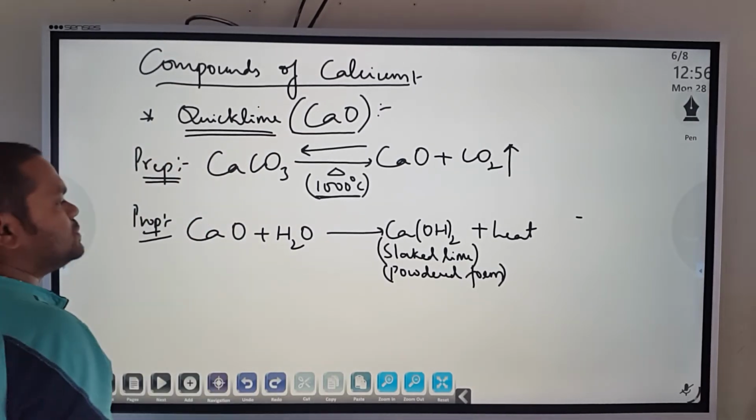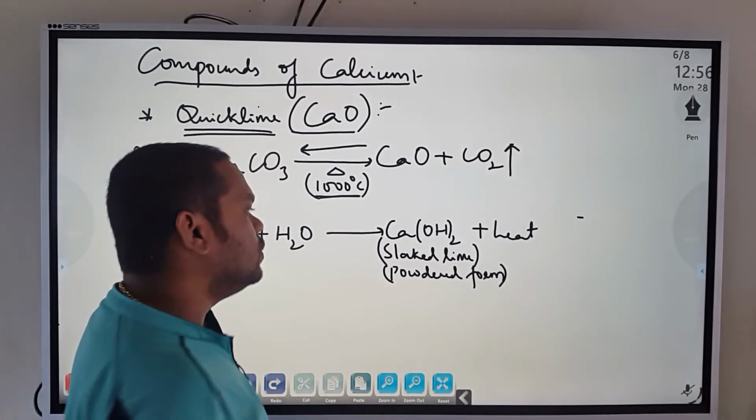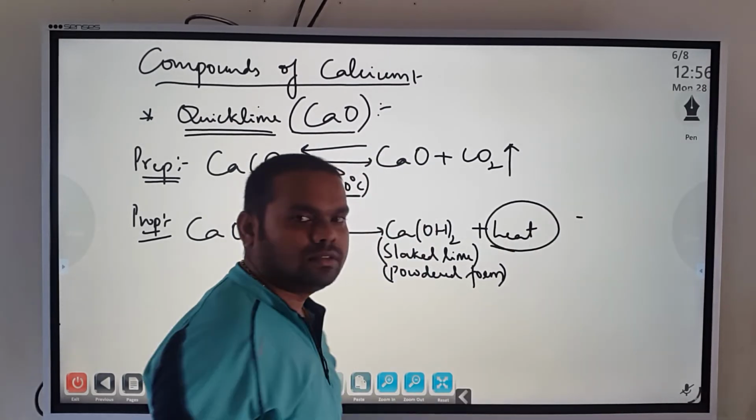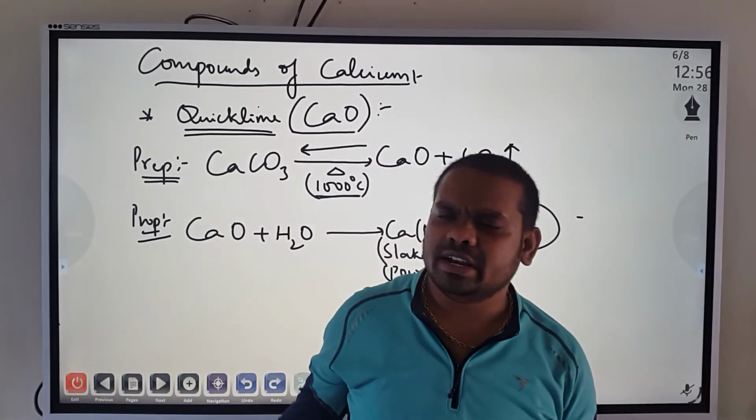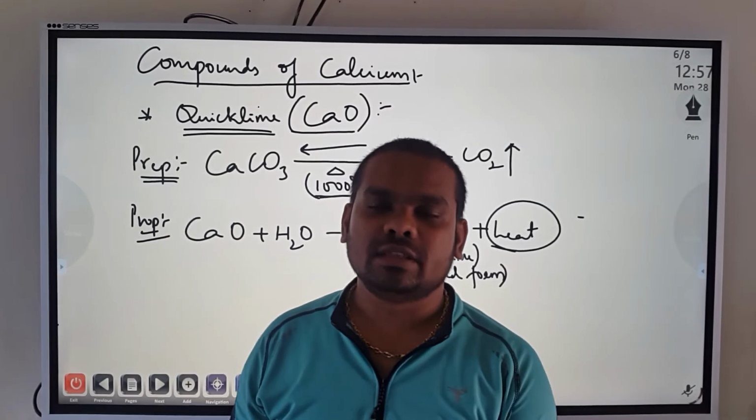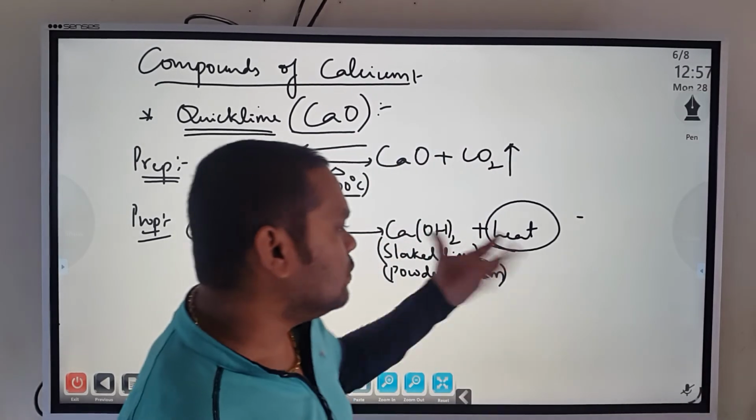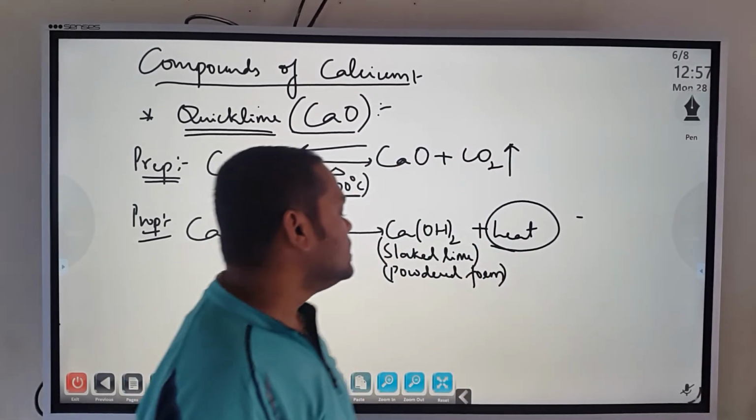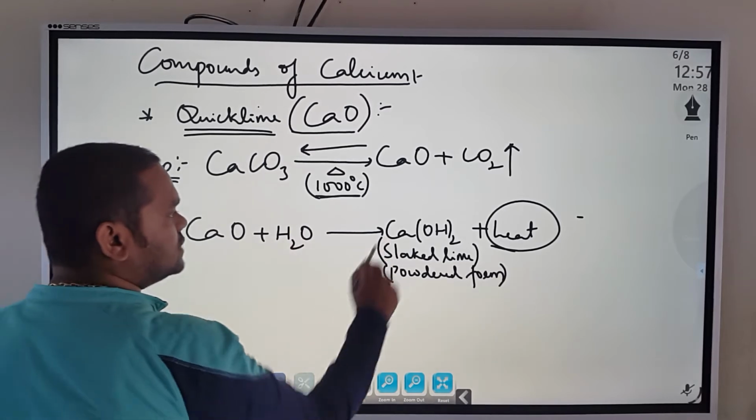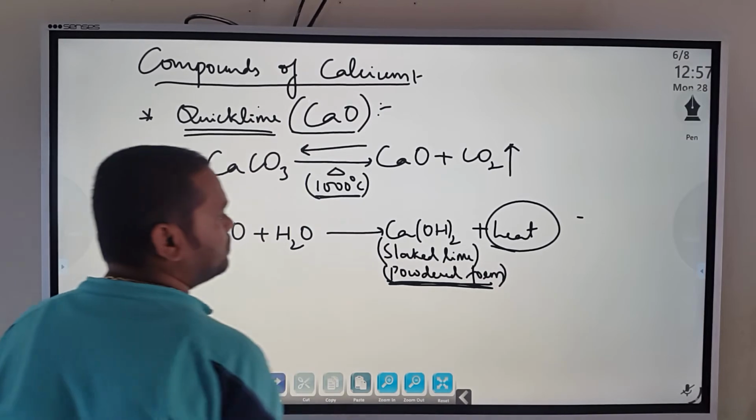Now coming back to its properties. Calcium oxide on treating with water, just now we have seen, forms calcium hydroxide, and it is an exothermic process. You might have done it at home also. Just take calcium oxide, put it in water and touch the beaker. It will be very warm, right? The warmness is because of heat release. And this calcium oxide treated with water is called slaked lime, which is generally in powdered form.